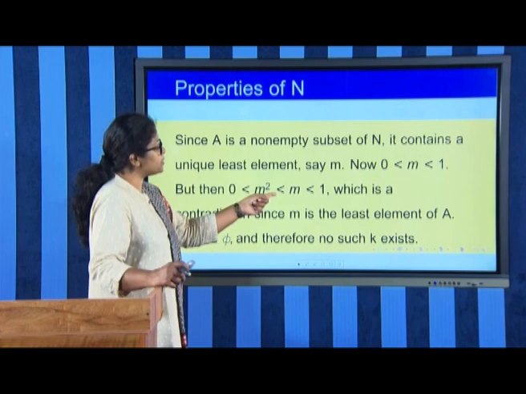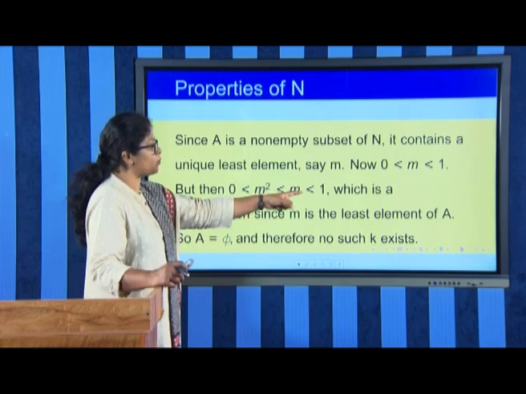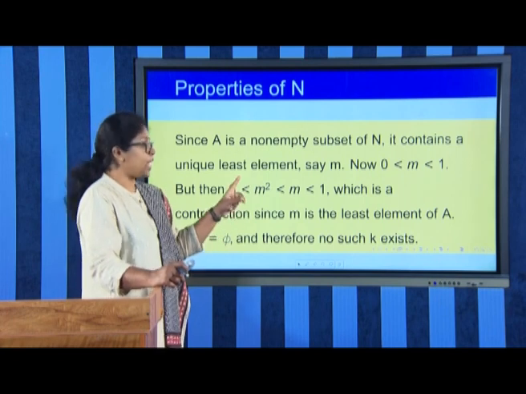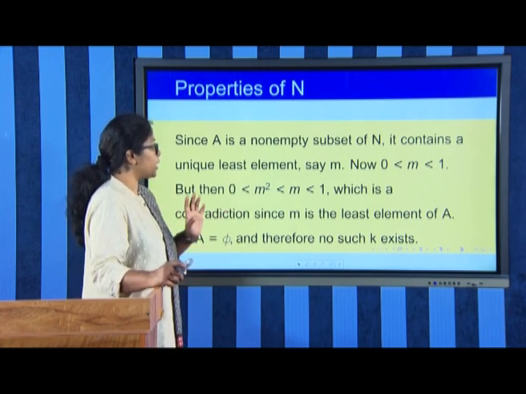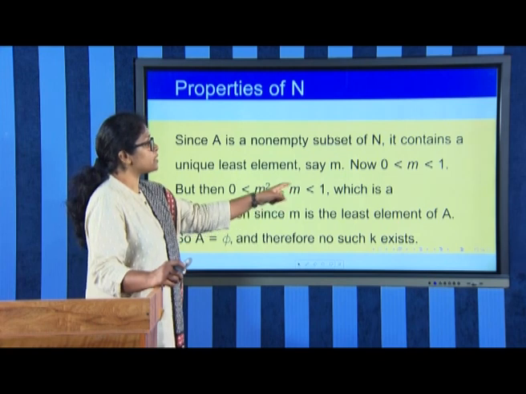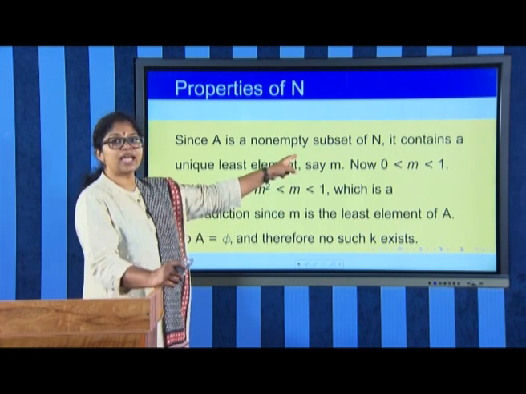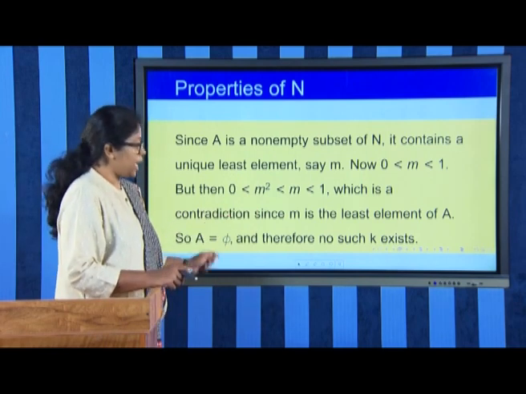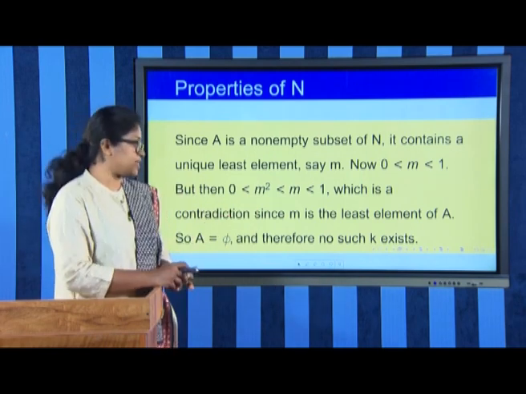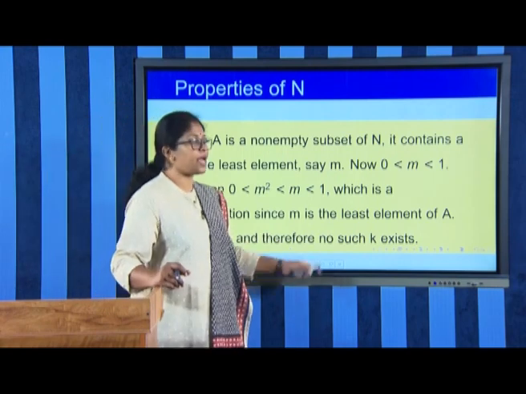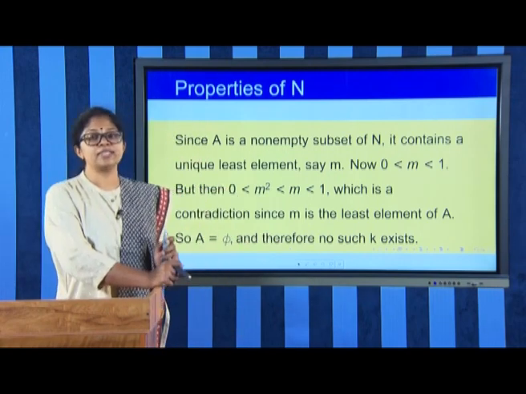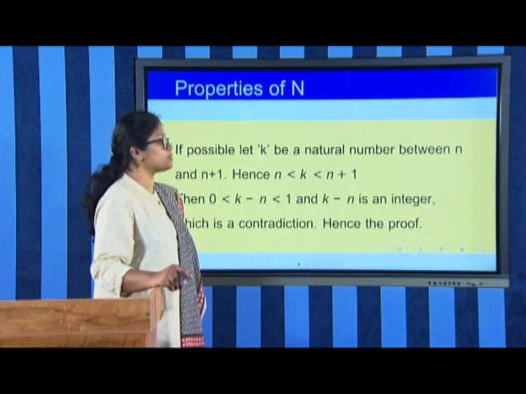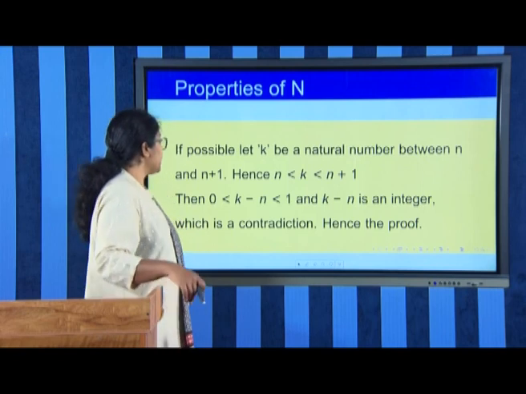So, if m square is less than m less than 1, square of an integer is always an integer, and so m square is also an integer, but m square is less than m means m is not the least integer in A. So, we arrive at a contradiction, and so A should be equal to empty set, and hence we can say that no such natural number exists between 0 and 1.